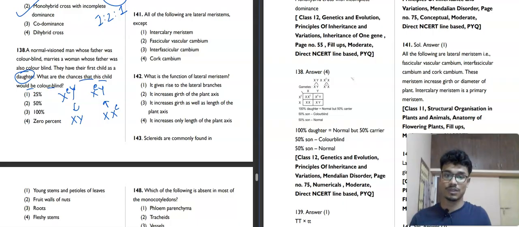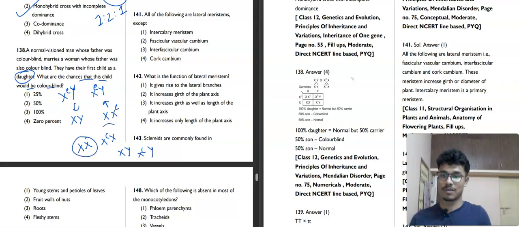Now, if we make a cross here, what we will get? What we need to get is the chance of their daughter being colorblind. So the offsprings are XX, XcX, XY, XcY.